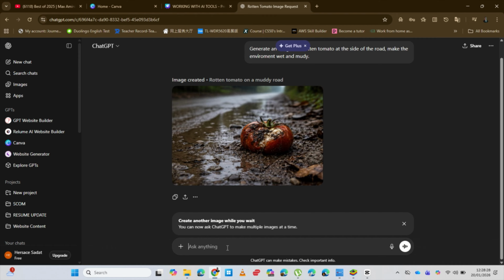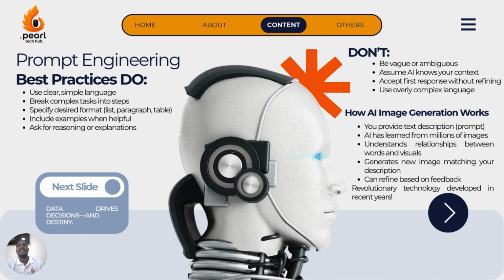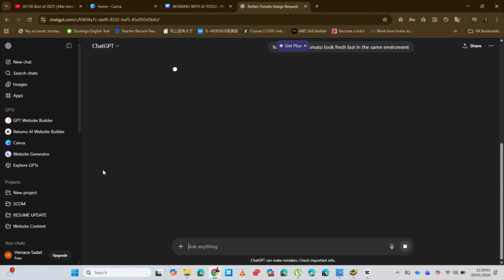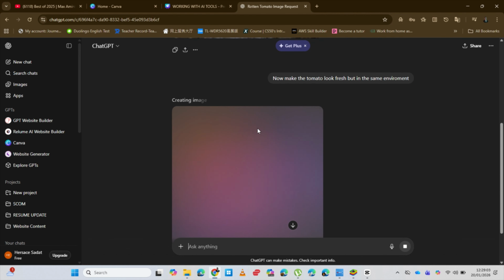Okay, going back to our image, you see that it has a red tomato at the side of the road. The road is muddy and the environment is wet. It generates a new image matching your description. We saw that. Using the description I gave it, it generated the image.